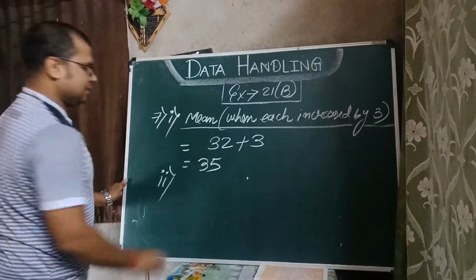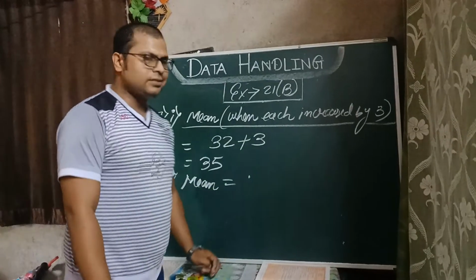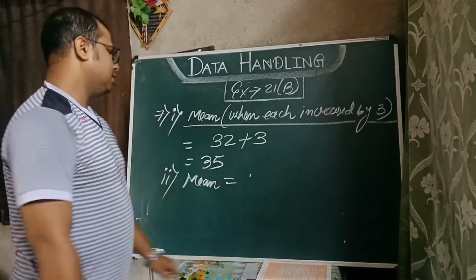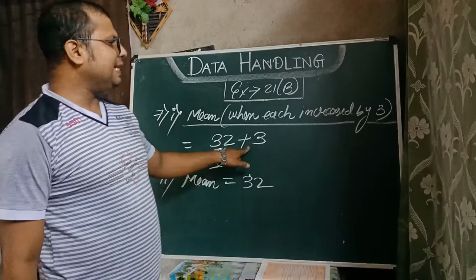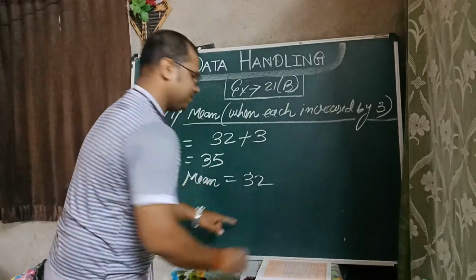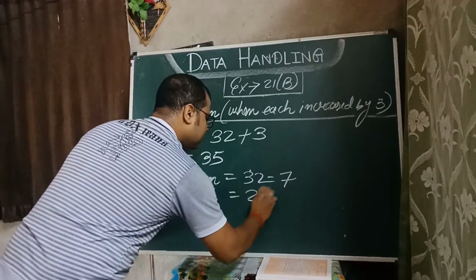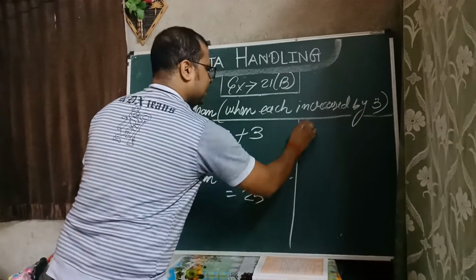Okay students. Second part. When it is decreased. Each observation is decreased by 7. So the previous mean. Here when it is increased by 3 we added 3. So what should we do here? 7 we will minus. So what will be there? 25. Correct, students?